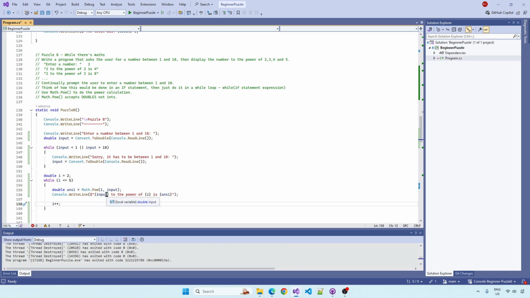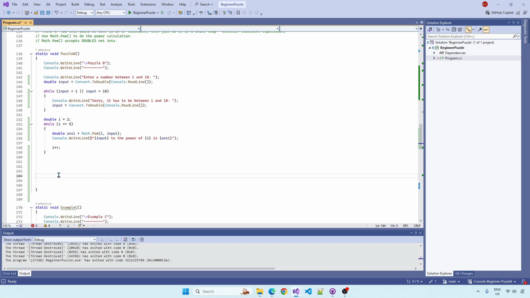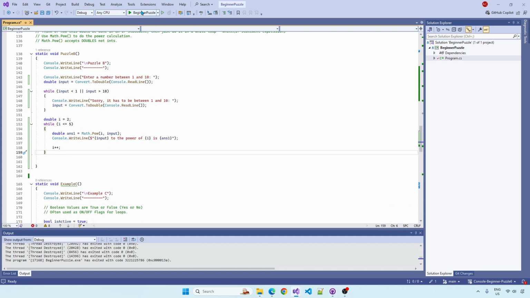And I think that should do it, right? That should cycle through everything. If I get rid of all this white space. Now run that.